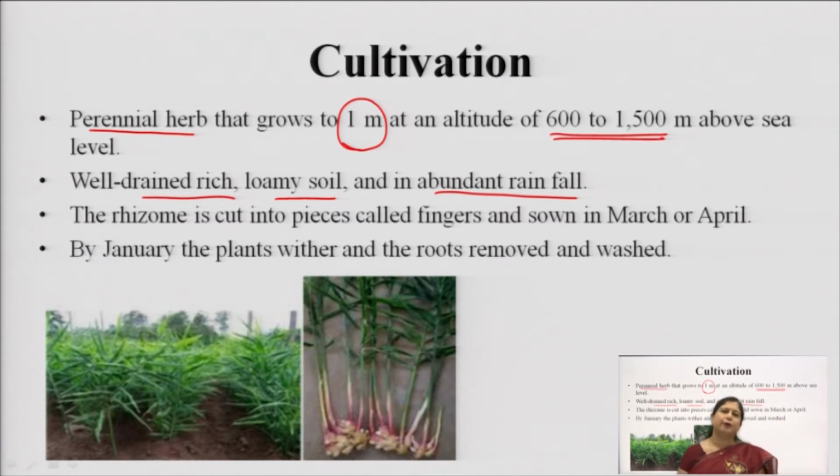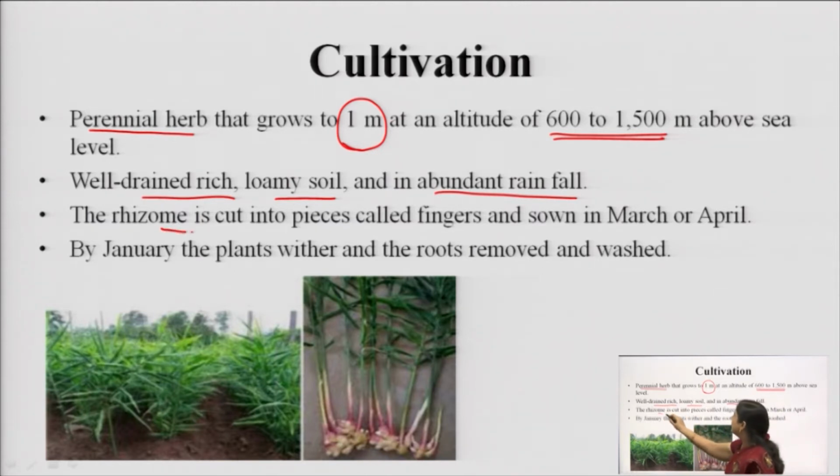We can go for seed propagation, but a better way is to use the rhizomes itself. Okay. So we can cut the rhizome and then plant it in the fields, and it starts growing itself. It germinates through vegetative propagation, and we have the plants growing to a good height of about 1 meter in about 6 to 7 months, after which the rhizomes are uprooted and cleaned nicely. Cleaning normally requires washing or treating with certain acids at times for better coloration or bleaching.